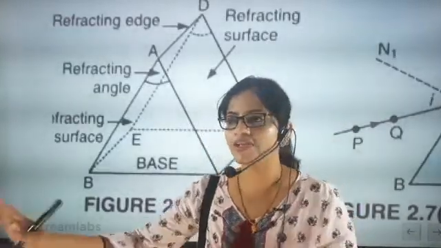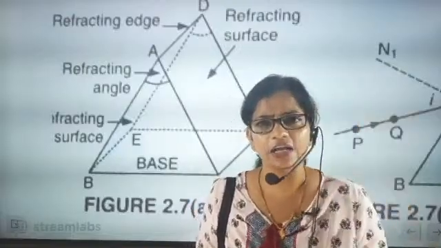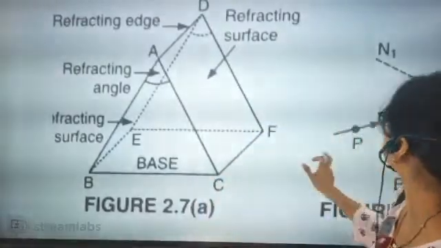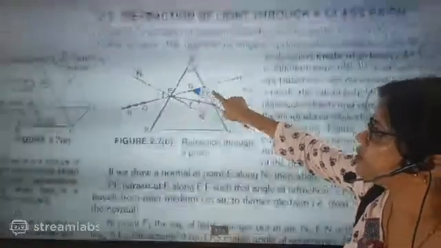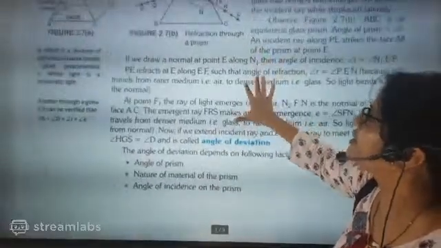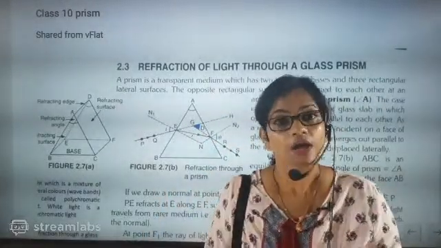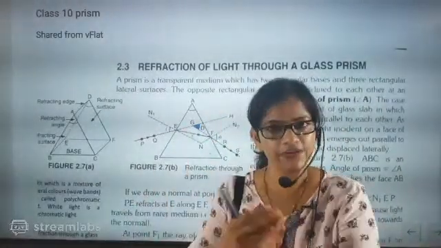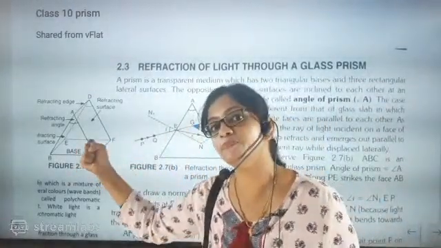Never think that this deviation angle, this blue one, which is exactly called the deviation angle, does not depend on the material the prism is made of. Never think like that. The deviation angle depends upon the type of material with which the prism is made.